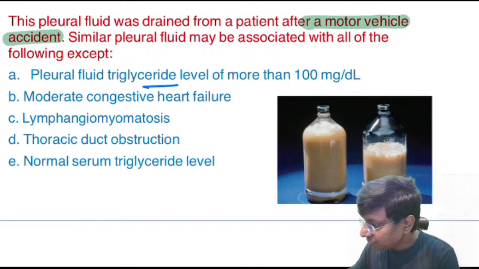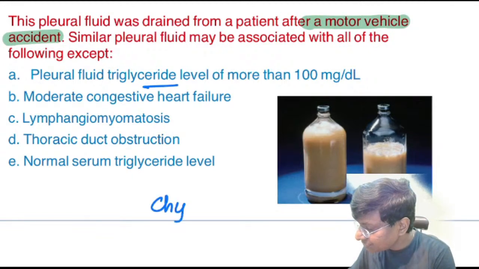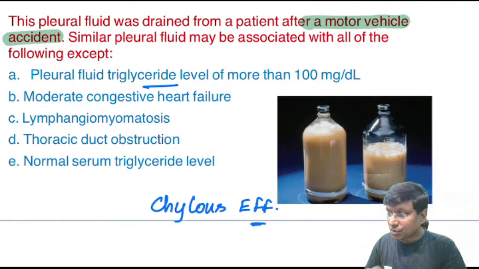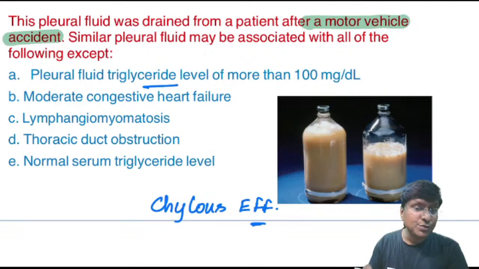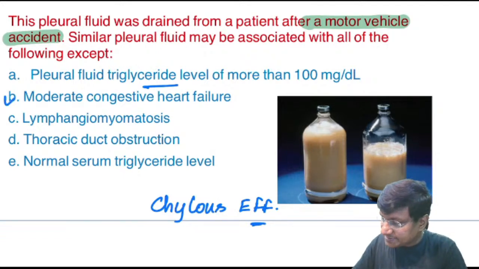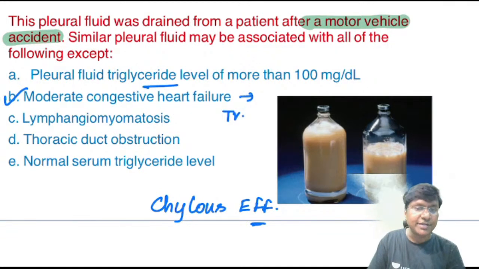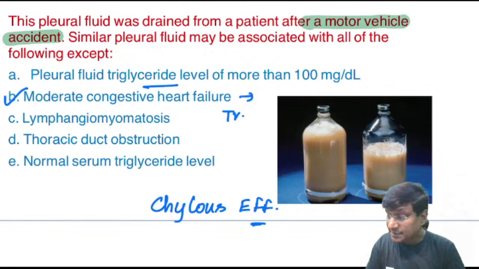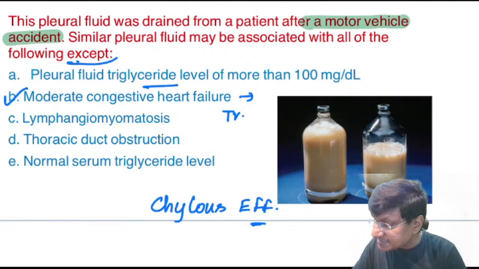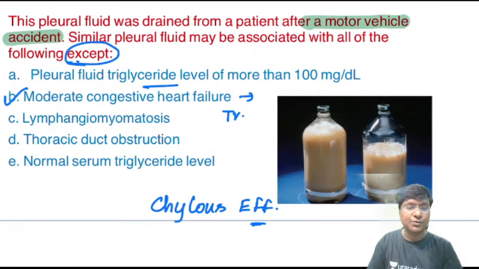Very good. So what exactly is this? It is your chylous effusion. Chylous effusion is an exudative type of pleural effusion, whereas in congestive heart failure what you get is the transudative type of pleural effusion. So the question asked is except. You don't get chylous effusion in patients with congestive heart failure.